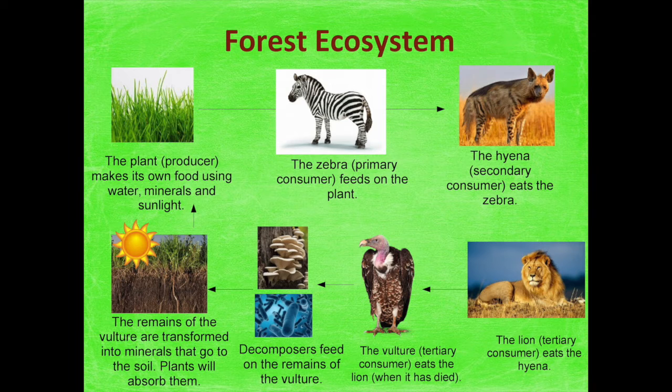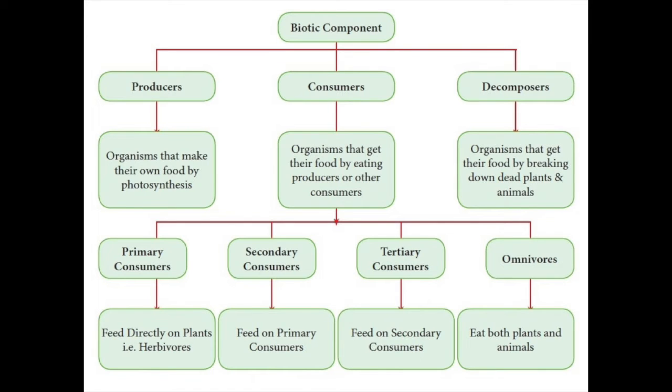And all the plants as well as animals are decomposed by the decomposers like bacteria, fungi, as well as mold, which feed on the remains of the plants as well as animals. The remains go into the soil as nutrients, and the cycle continues, right? And this is the flowchart for the entire thing we have seen here.